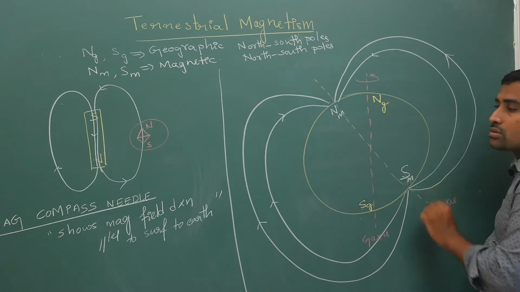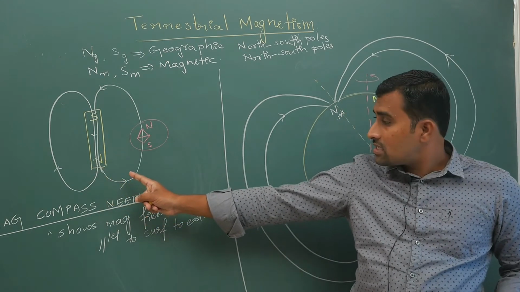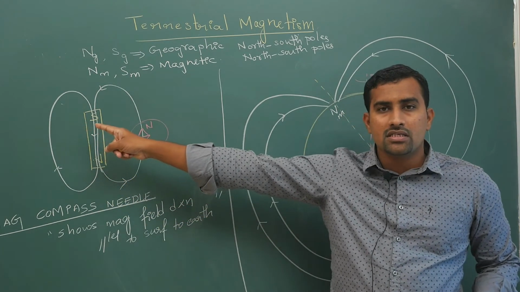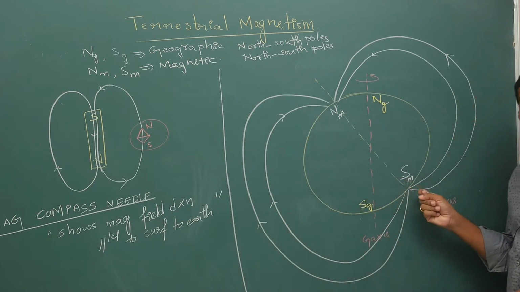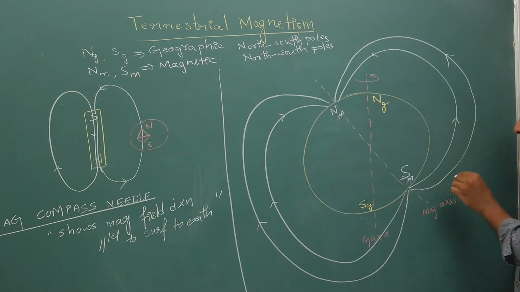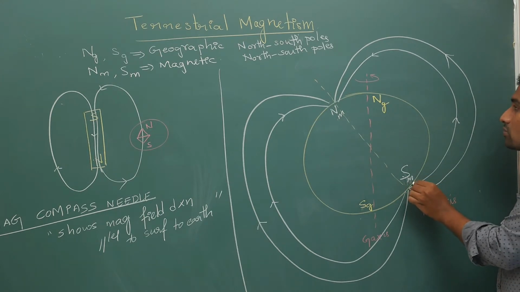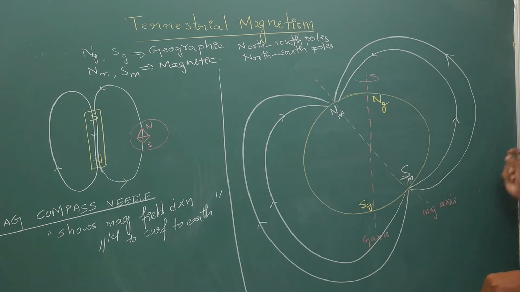Now look at this field direction. For a bar magnet the field lines are away from north and towards south. Now here look at your field lines direction, don't think I have kept it wrong, I have kept it correctly. It is from the magnetic south pole to the north pole.